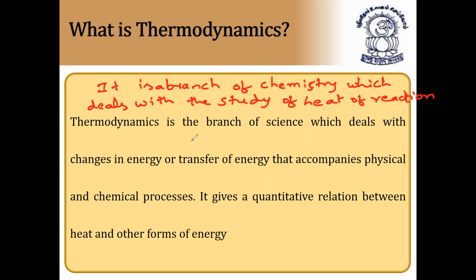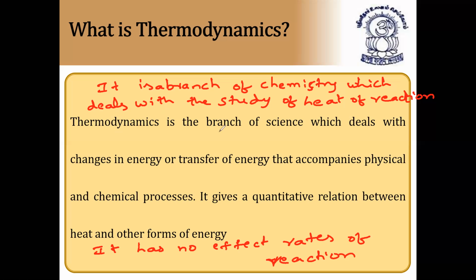So it is a branch of chemistry which deals with the study of heat of reaction, and it has no effect of rates of reaction. Rates of reaction have nothing to do with thermodynamics; it deals only with the heat of the reaction, which is at equilibrium.